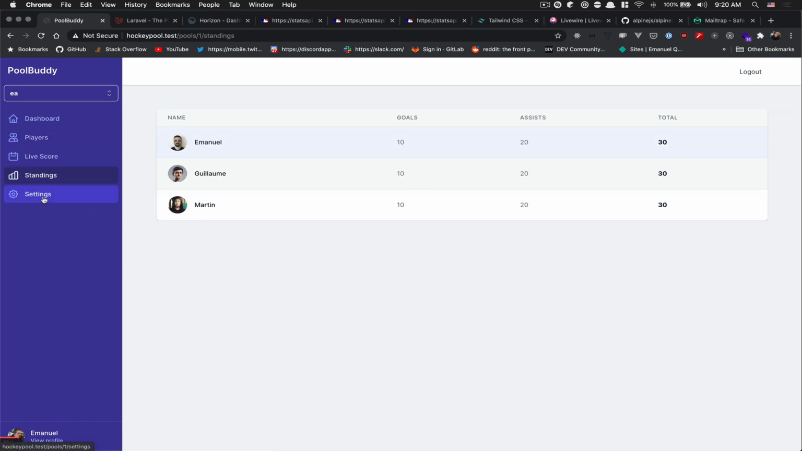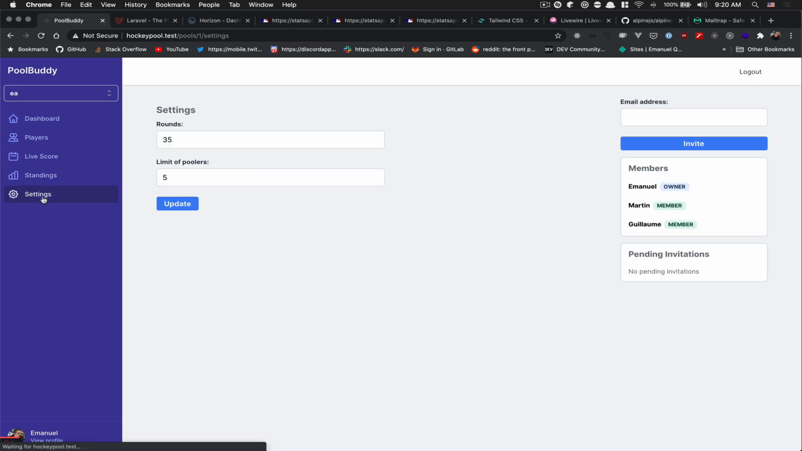After that, I'm the owner, so I have access to the settings. If you are not the owner, you cannot. Here you have the number of rounds, for example how many players each team can have, and the number of poolers you want to accept, because you can set your pool as public so people can join. I'm gonna show you everything there.